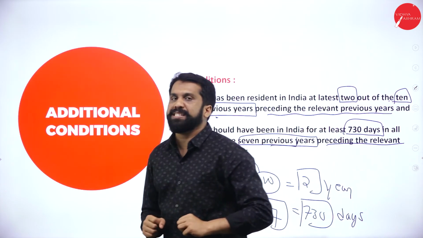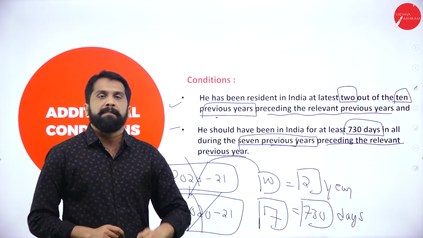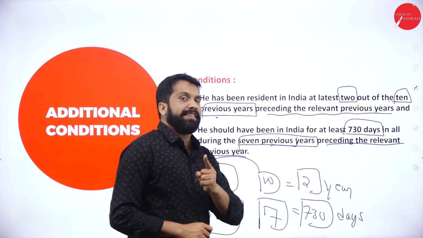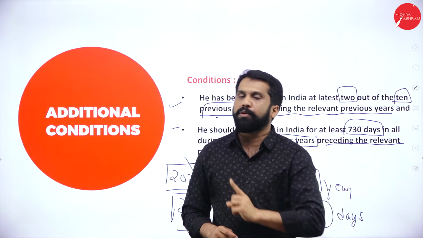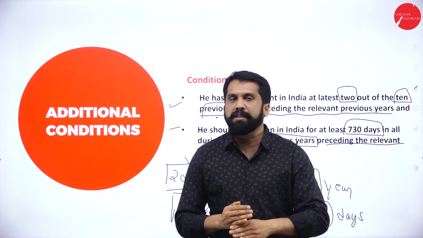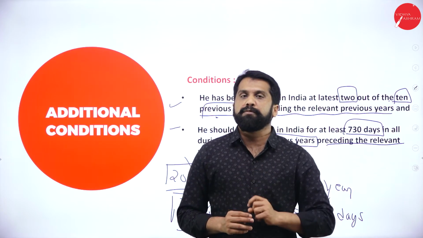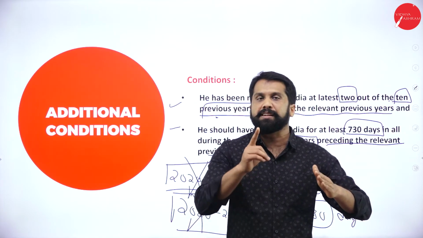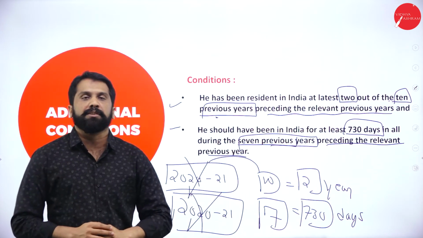First we'll go for basic conditions. What is the first thing? Simple. You must be there in India for 182 days or more. If you fulfilled this, we will not go for the second condition. If you have failed to fulfill this, then we'll go to condition number 2. What is condition number 2?